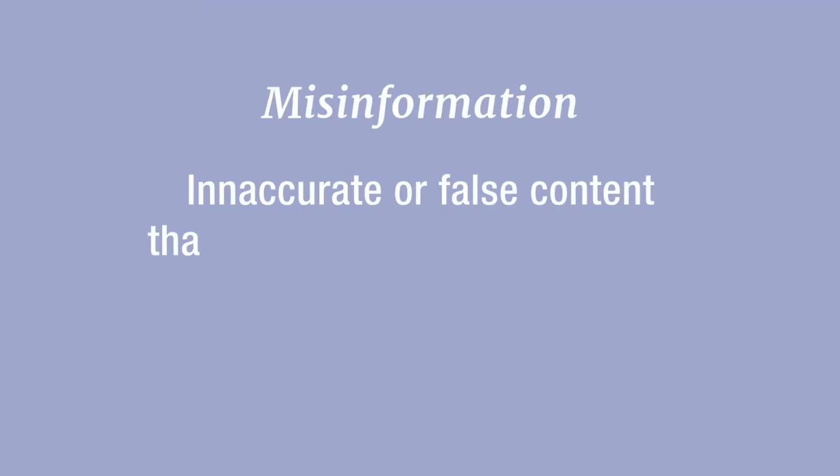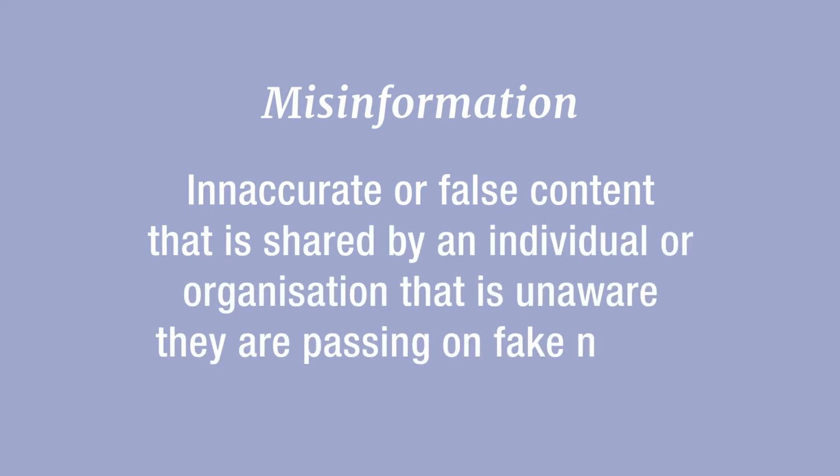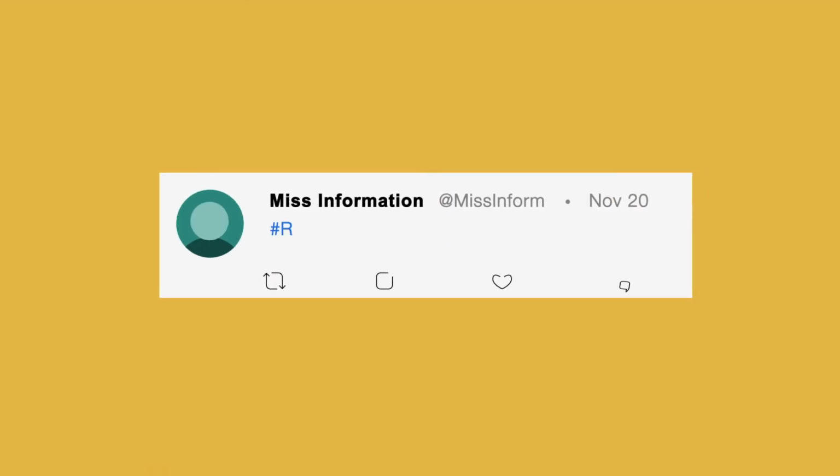The second category is misinformation. This refers to inaccurate or false content that's shared by an individual or organisation that's unaware that they're passing on fake news. An example of this would be an individual sharing or retweeting an item of content that's not true without understanding that this is the case. In November 2020, the hashtag RIPDrake began trending on Twitter, as it was retweeted by thousands of people who saw an original hoax post falsely claiming that the artist had died.